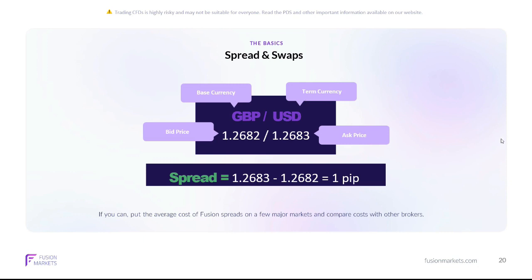In this example, pound versus US dollar. As defined, the formula here shows the difference in the bid price and ask price. It's important to note that spreads are not fixed, and it's best to check the website or the platform depending on market conditions. Moving on to swaps.